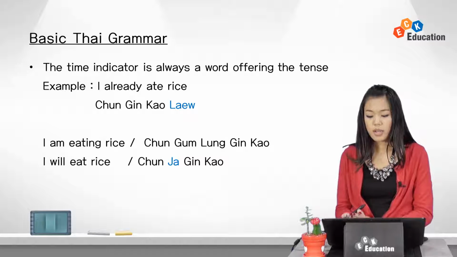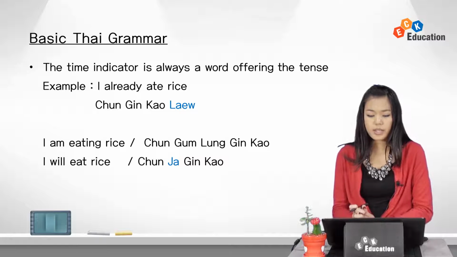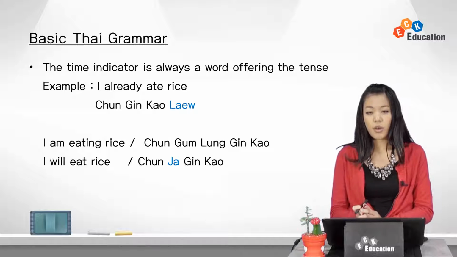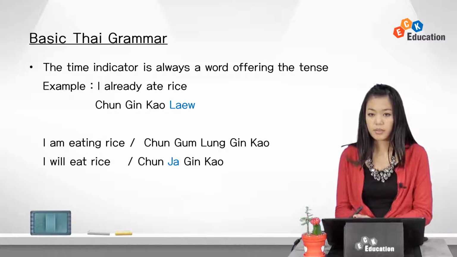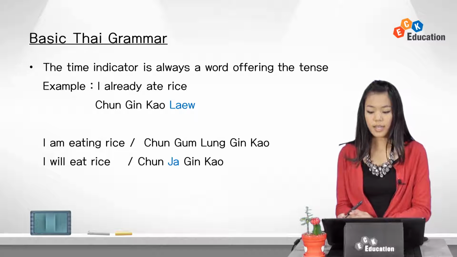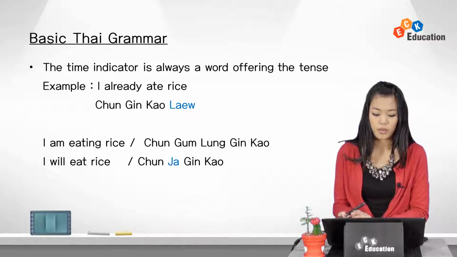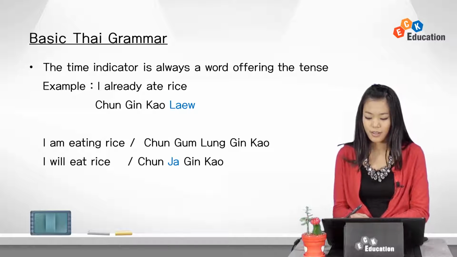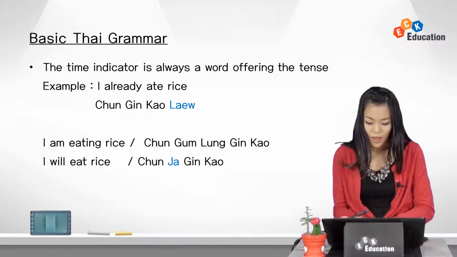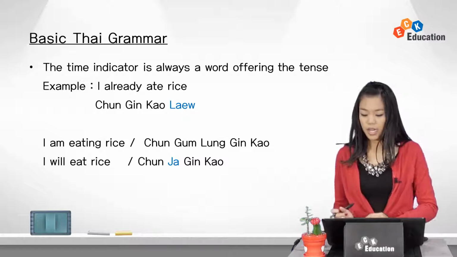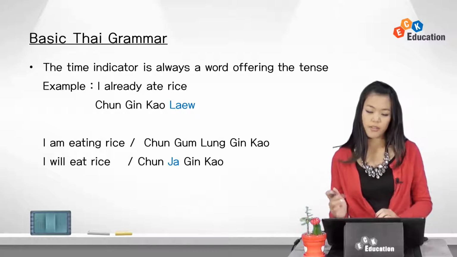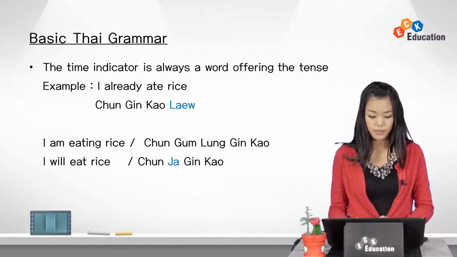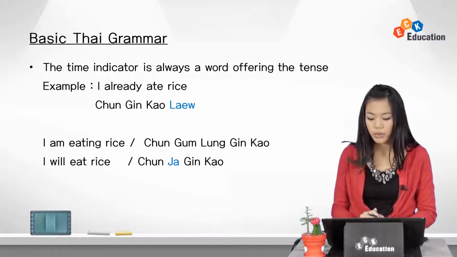Another example, I am eating rice. Which tense is this one? Yes, the present continuous tense, right? So ฉันกำลังกินข้าว. ฉัน is I, กิน is eat, ข้าว is rice. So can you guess now which word is a time indicator? Yes, gamlang. So gamlang means to be going to in English, which shows the continuity of the action. ฉันกำลังกินข้าว, I'm eating rice.